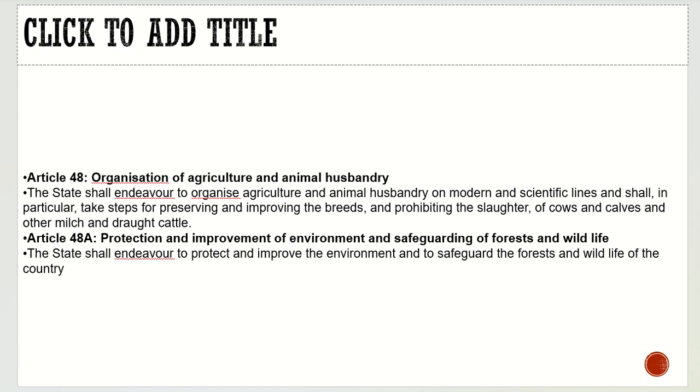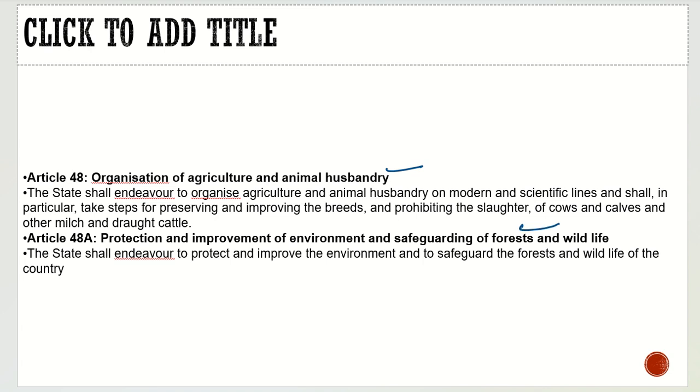Then the 48th, organization of agriculture and animal husbandry. That is also true. We had various schemes running in the villages that give subsidies for animal husbandry. Then we have the protection and improvement of environment and safeguarding of forests and wildlife. We have environmental laws with respect to that.